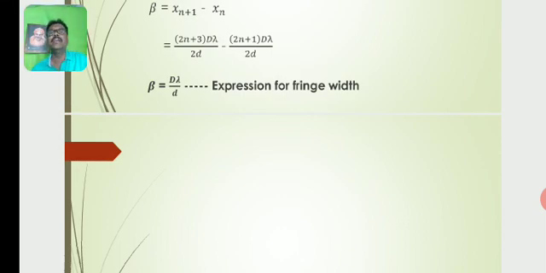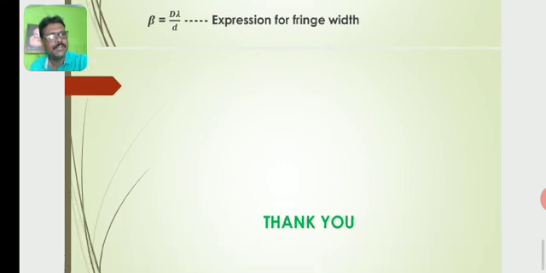So the fringe width of the fringes in the interference pattern depends on three factors: the distance between the screen and the sources, the wavelength of light used, and the distance between the sources S1 and S2.